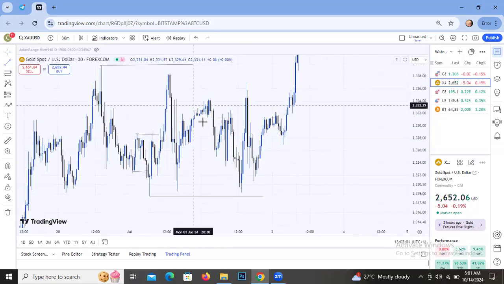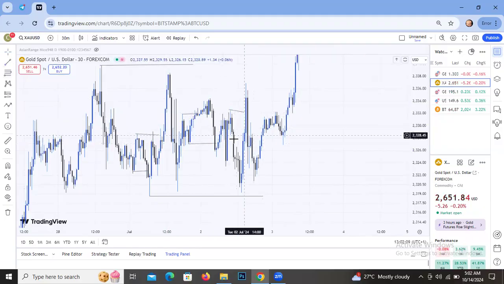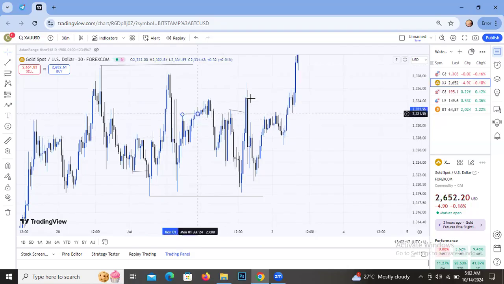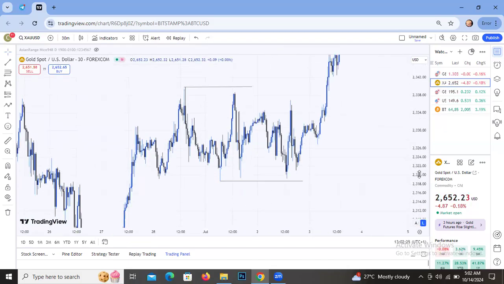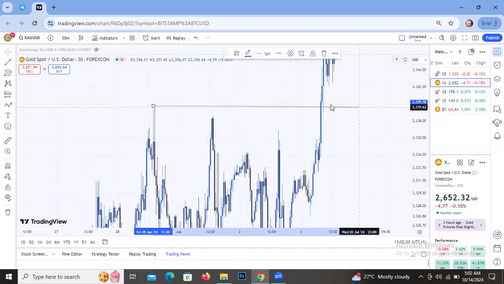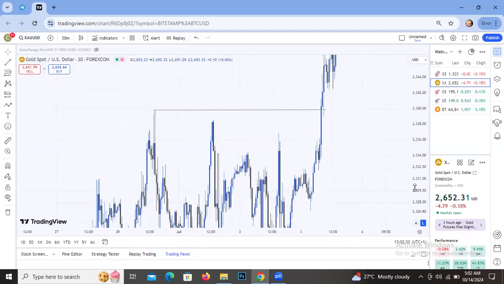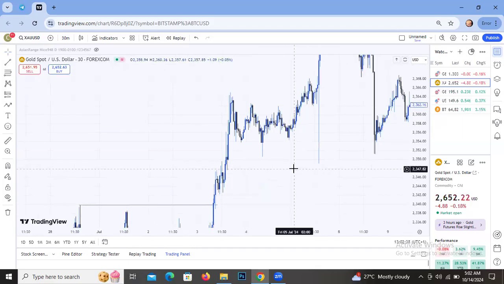You can see another structure being taken out, and you can see another structure in the blue also being taken out. You can see another structure again being taken out. So market can actually be taking out zones inside here, but that doesn't mean that the consolidating phase has stopped. So you have to wait for the high to be taken out or for the low to be taken out. If you want to take this kind of trade, you need to be very careful and clear in your analysis. Because here now, you can see that after taking out this high, market starts going up again, showing that the consolidating market has stopped.